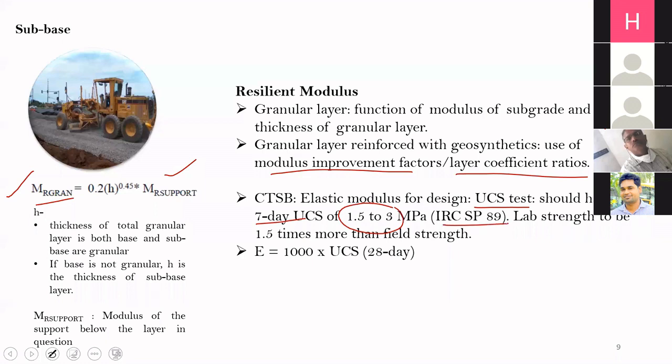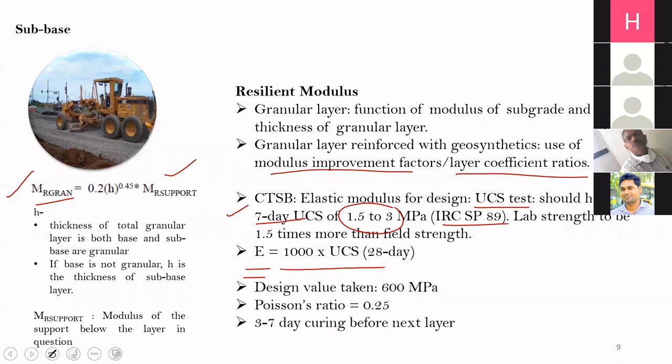It has to be noted that the lab strength for which we are determining the UCS should be at least 1.5 times more than the expected field strength. After we determine the UCS in the lab, we can find out the modulus using this relationship, that E is equal to 1000 into the 28-day UCS for the CTSB sample. But using this equation, you will get very high values, maybe around 2000 MPa.